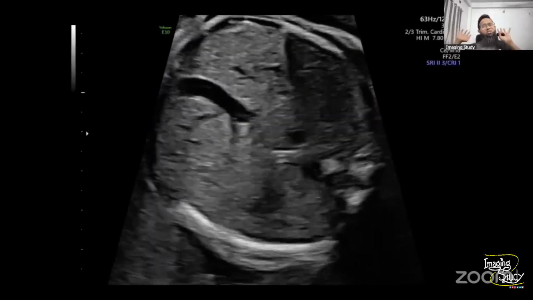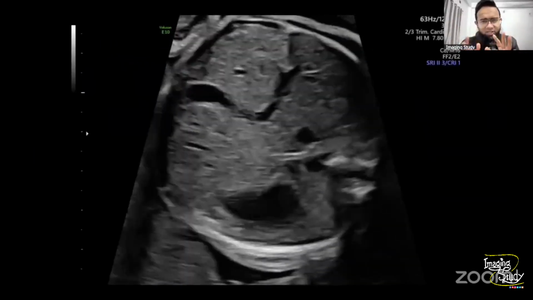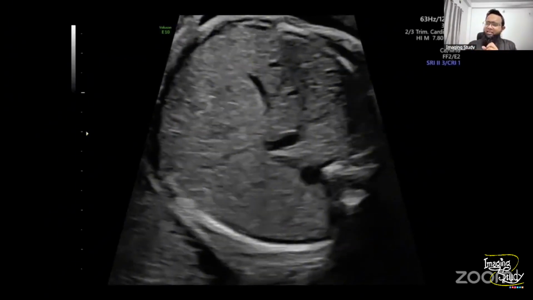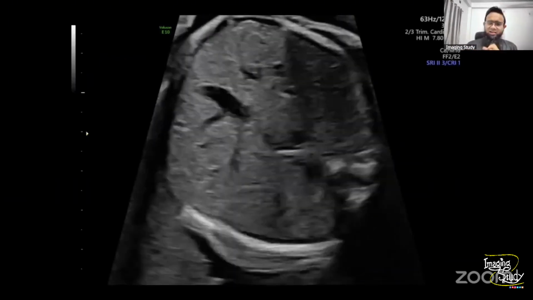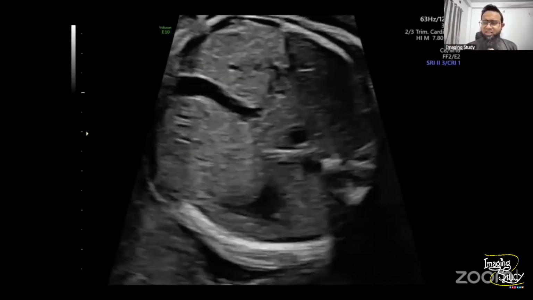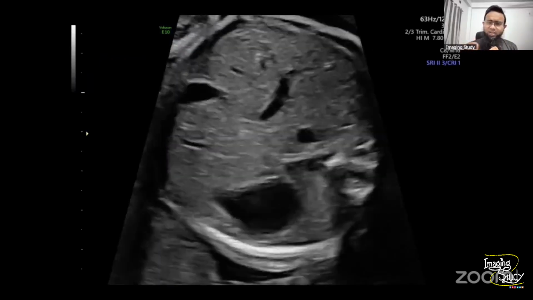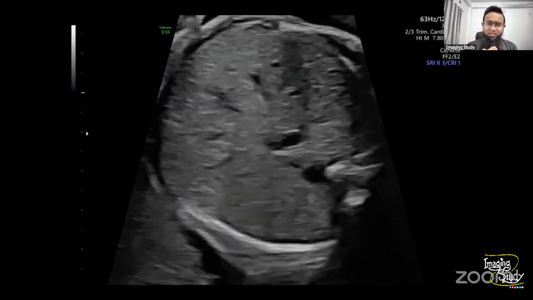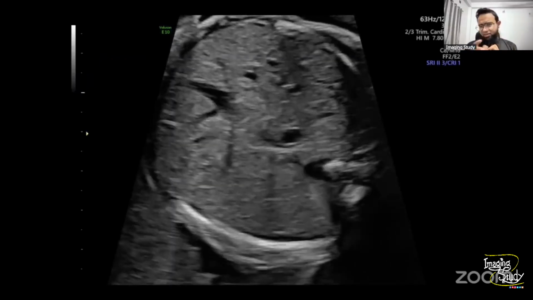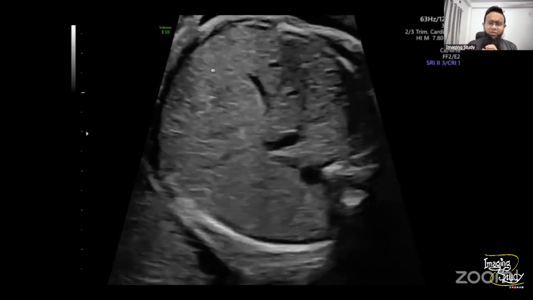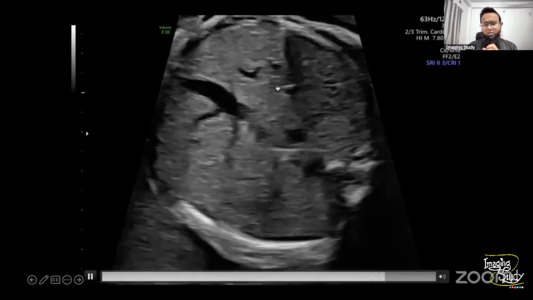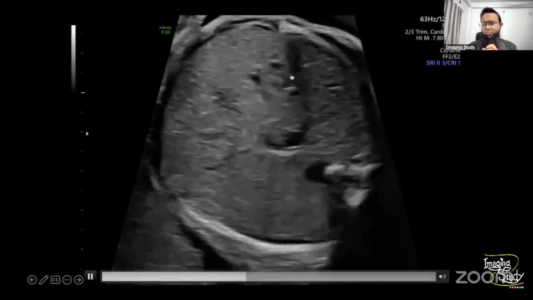Okay, so an extra part. During the scan, this patient had a very good abdominal view, so let's show you the technique to find the ductus venosus, because many of you complain about searching for it. Here is the regular abdominal circumference view, where you see the umbilical vein entering the abdomen, continuous with the left branch of the portal vein.